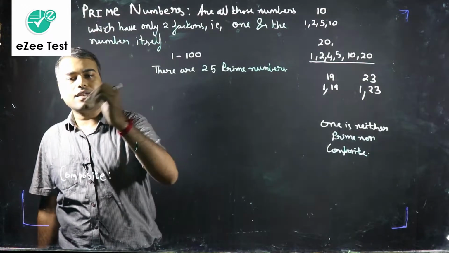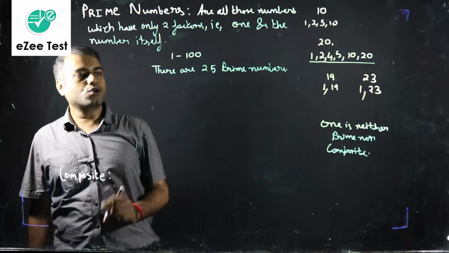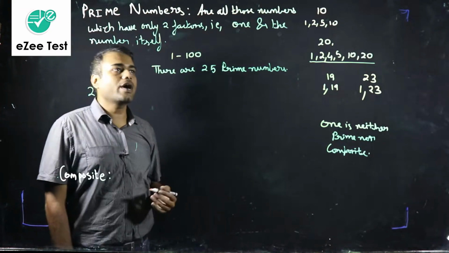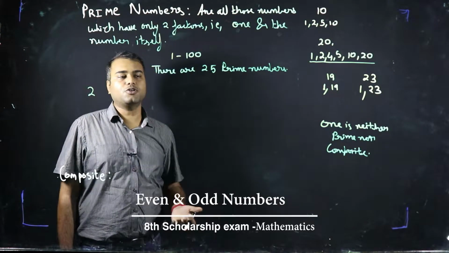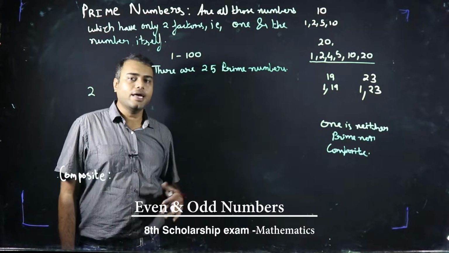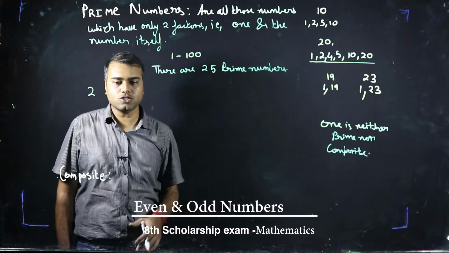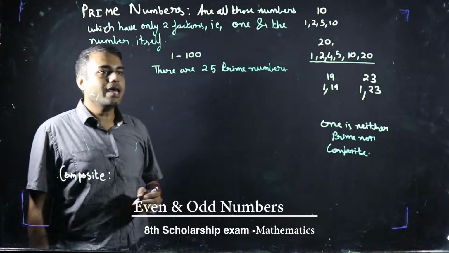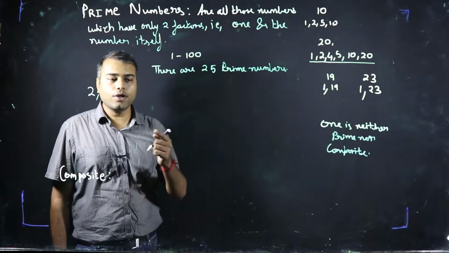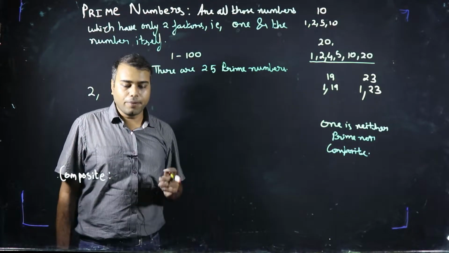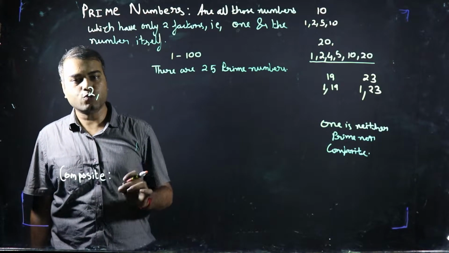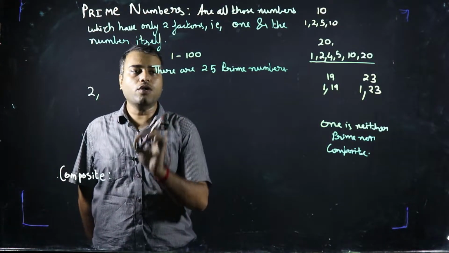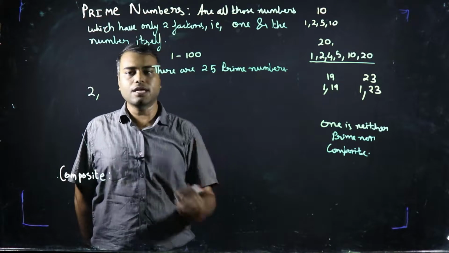Now come to 2. So 2 is a prime number because 2 has the factors 1 and 2. 2 is divisible by only 1 and the number itself, that is 2. So 2 is the smallest prime number, and it is also the only even prime number. Please make a note of this point as well: 2 is the smallest prime number as well as the only even prime number.